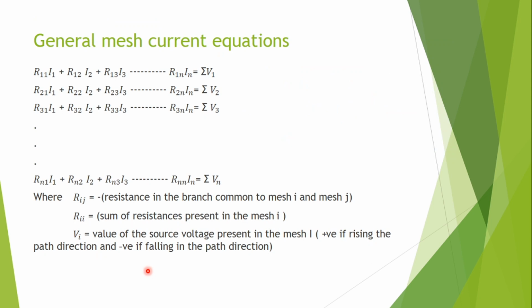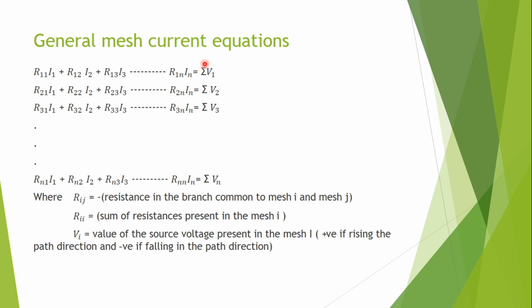So here I will write the general mesh current equations. Now, R11 I1 plus, I am assuming there are n meshes in the network, R12 I2 plus R13 I3 and so on, equal to sigma V1. Sigma V1 is because in mesh 1 there may be two or more source voltages.